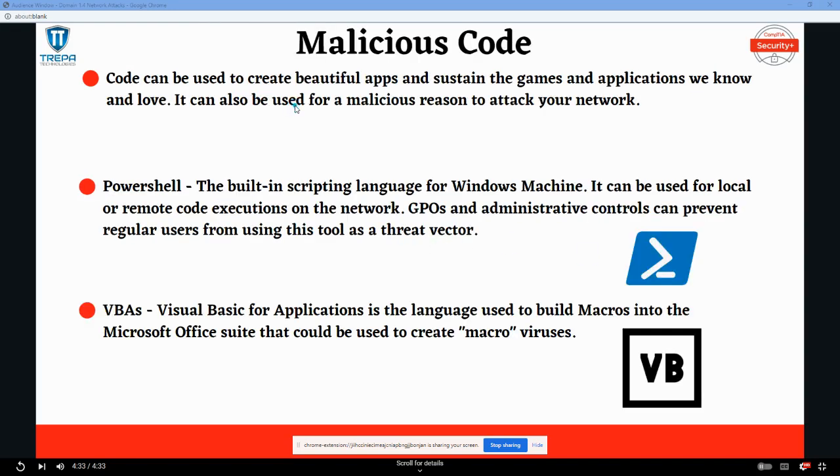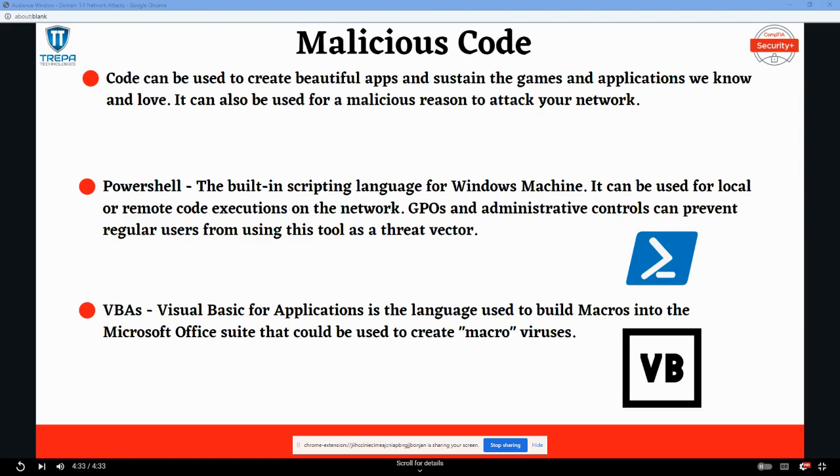And then we have malicious code. This will be our last topic, and it's kind of a broad one. Coding languages are used to create programs, websites, and applications, but they can also be used to produce malware scripts that can wreak havoc on your network. Just like when someone invented Uber, there was also someone inventing new malware or viruses to be installed out there in the world. In the Security Plus exam, we're just going to focus on a couple of different scripting languages that are built into your systems that you need to know about for the test and for securing your enterprise.